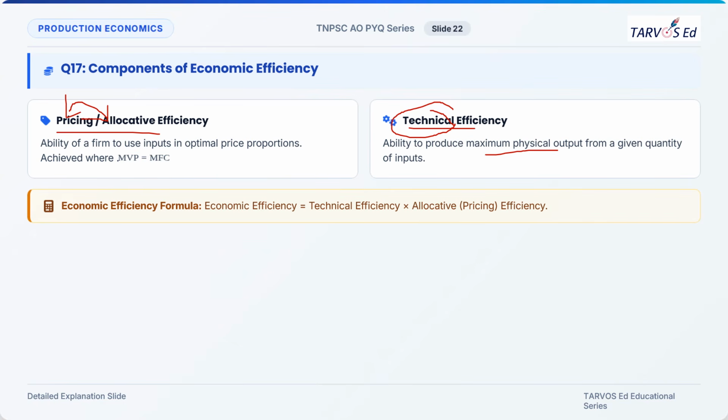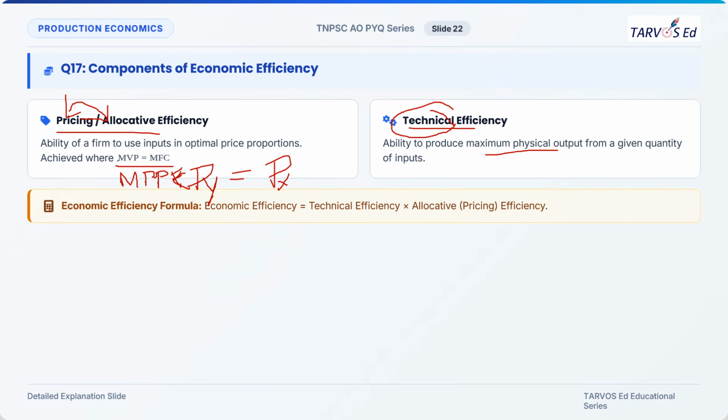It can be attained where the marginal value of the product is equal to the marginal factor cost. Marginal value of a product is the marginal physical product, the change in the output, multiplied by the price of output, P of Y, and marginal factor cost is the unit price of input, P of X. Please bear with my handwriting.